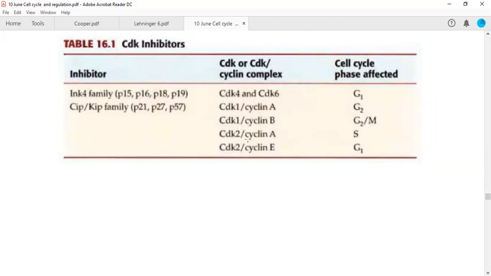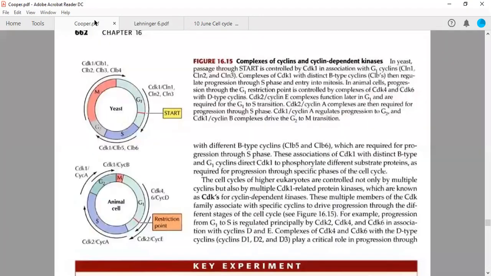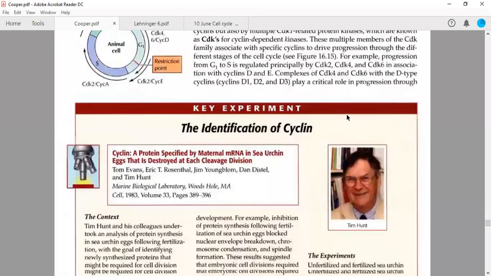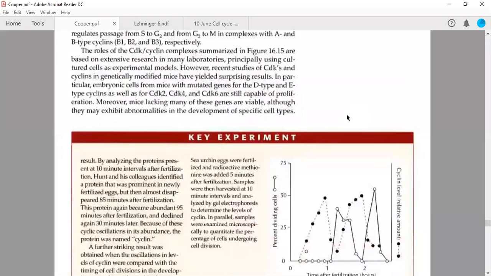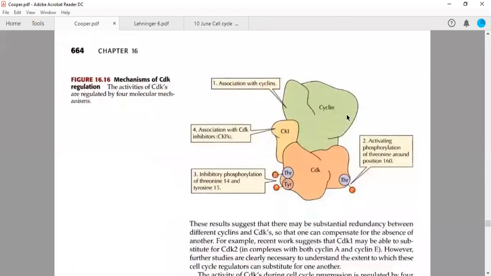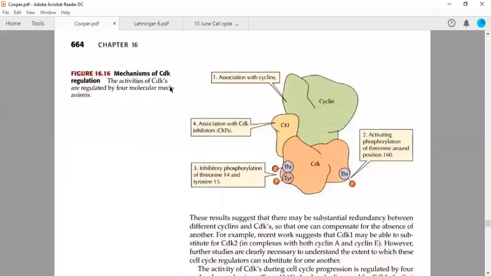Now, I want you to read certain text from your Cooper, and we will move to page number 664. So this particular page is 664.